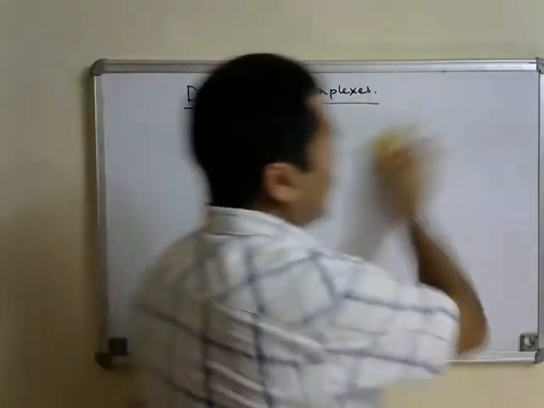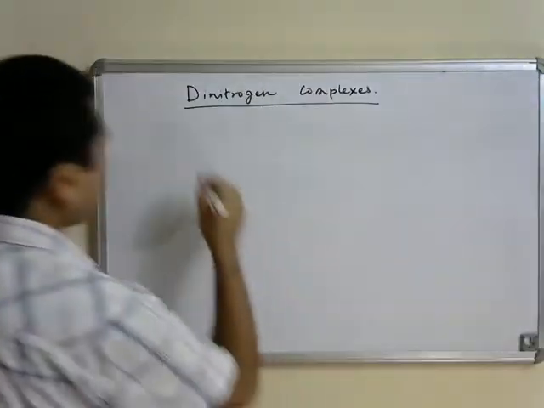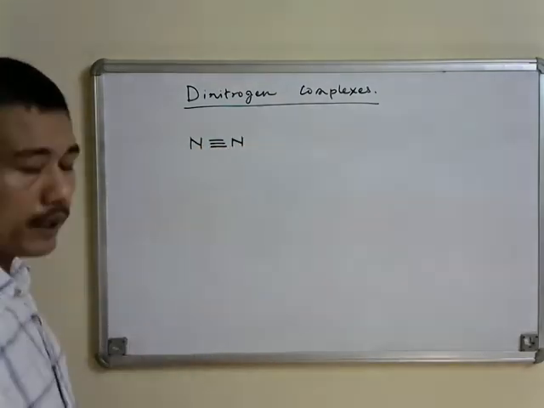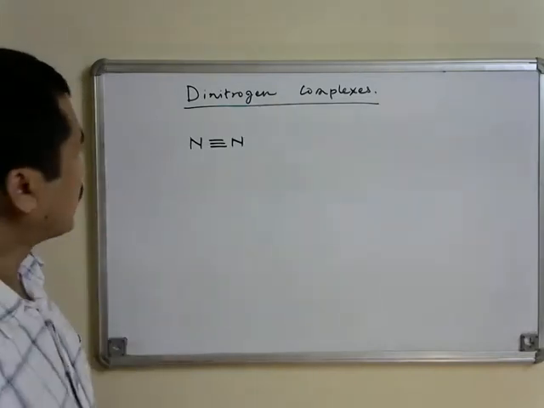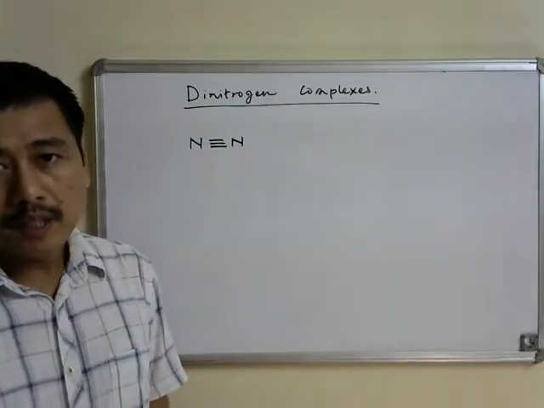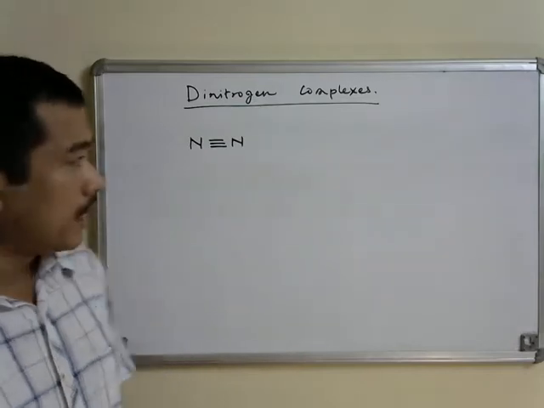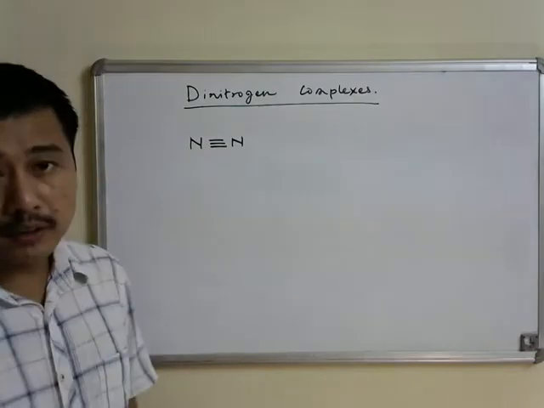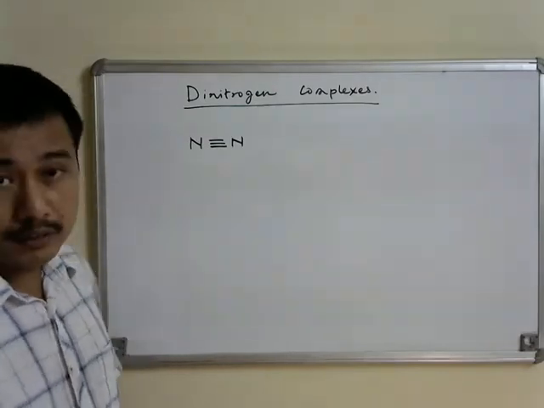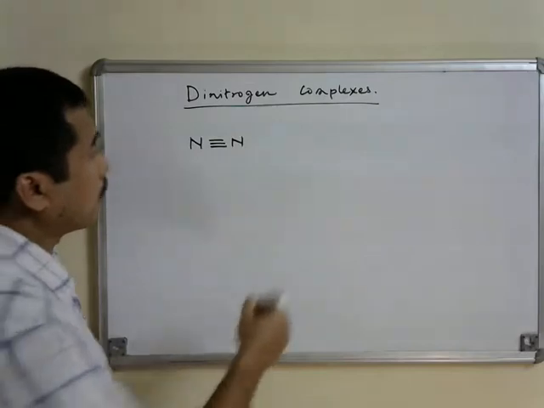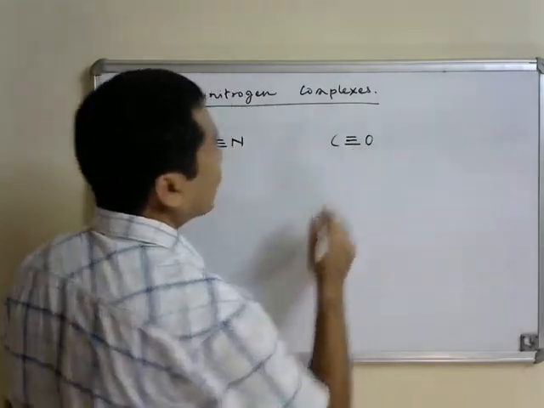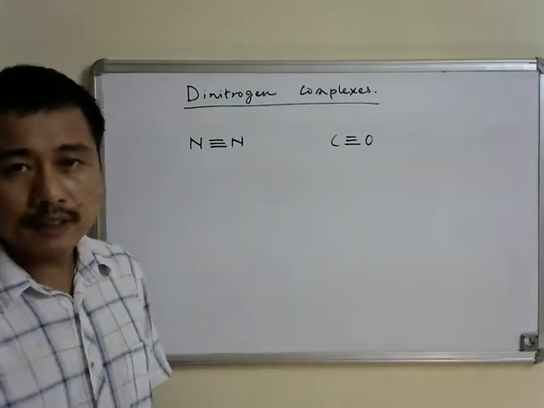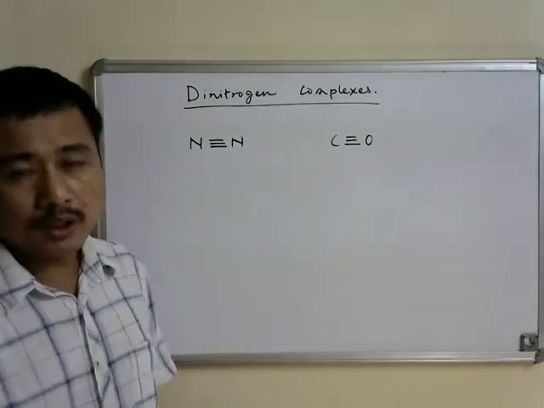The dinitrogen ligand, that is N2: if you look at the electronic configuration of nitrogen, it contains 5 electrons in the valence shell, and there are a total of 10 valence electrons in the dinitrogen molecule. Similarly, in the carbonyl ligand, carbon has 4 electrons and oxygen has 6 electrons in the valence shell, again a total of 10 electrons.